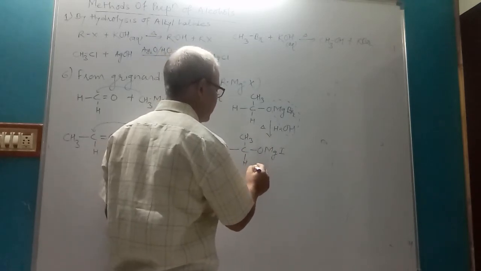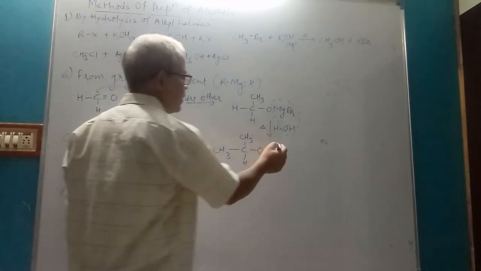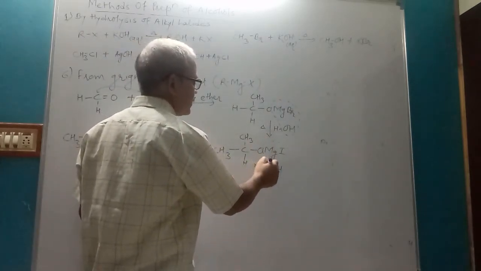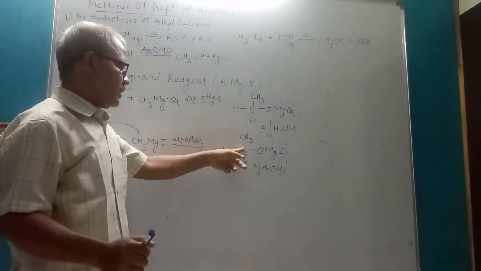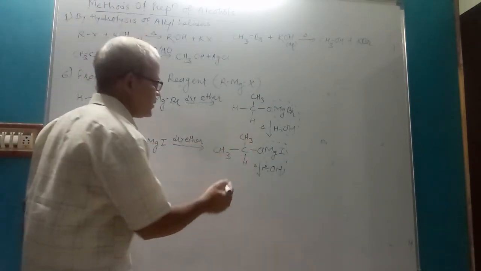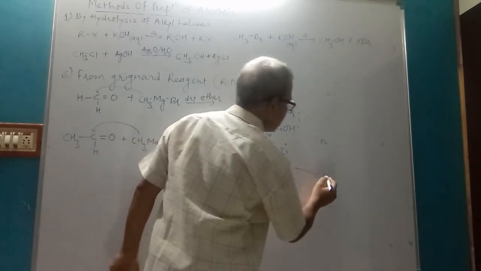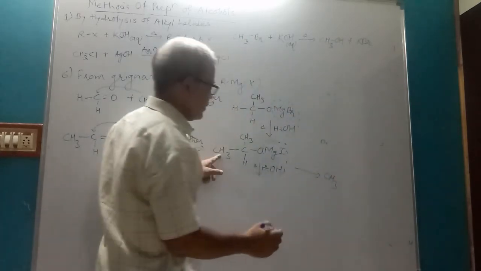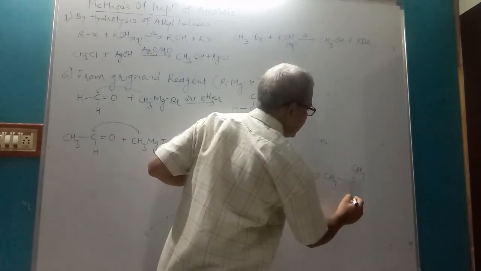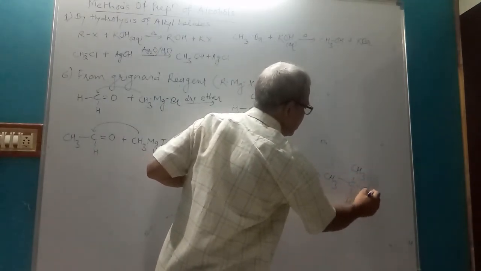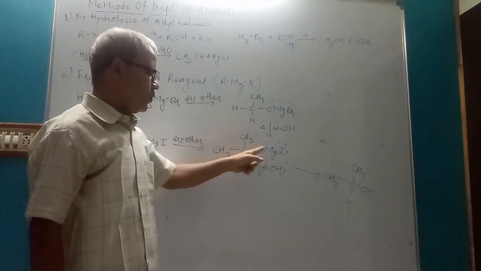The compound on hydrolysis, on treatment with water, gives secondary alcohol CH3CHOHCH3.